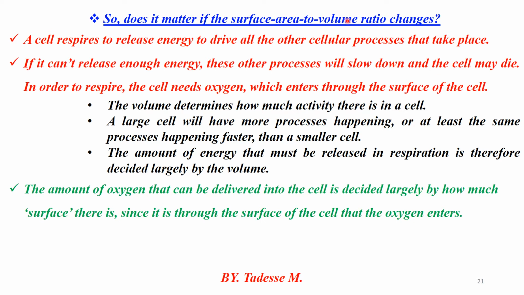But volume is mainly responsible for controlling the amount of energy released during the chemical reaction of cellular respiration. As a result, surface area to volume ratio is mainly responsible for releasing energy in the human body cell as well as in other organisms. Therefore, this is the importance of surface area to volume ratio. Surface area is mainly responsible for controlling the amount of oxygen taken into the body cell.